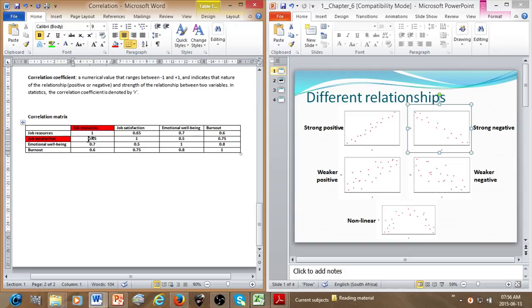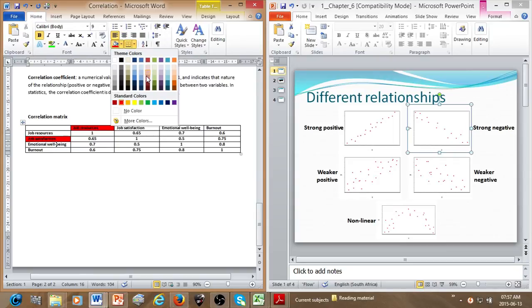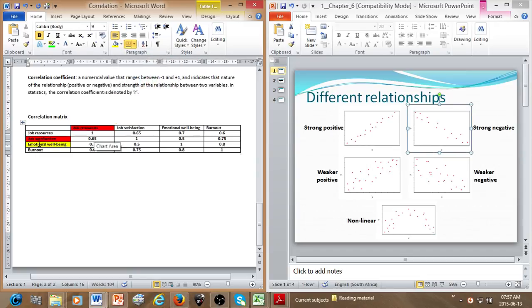Let's look at emotional well-being and job satisfaction. What is the relationship between emotional well-being and job satisfaction? Where does emotional well-being intercept job satisfaction? Let's look at emotional well-being's column. Here it intercepts job satisfaction.